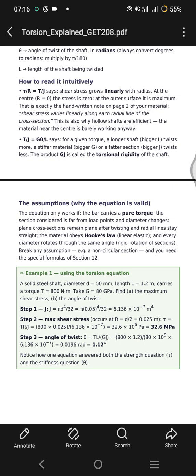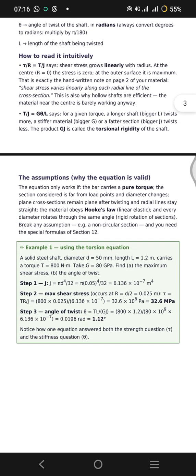The equation only works if the bar carries a pure torque, the section considered is far from the load point, and the diameter does not change. Plane cross sections remain plane after twisting and radial lines stay straight. The material obeys Hooke's law, that's linear elastic, and every diameter rotates through the same angle, a rigid rotation of the section. So basically what these axioms are saying is that for this equation to be valid, the material must obey Hooke's law, right?